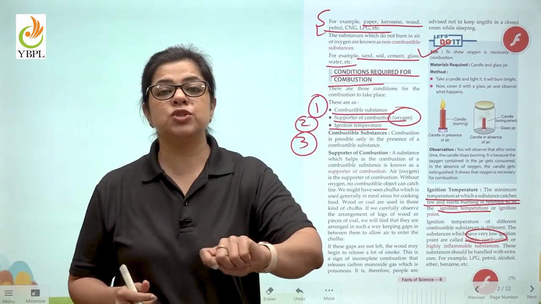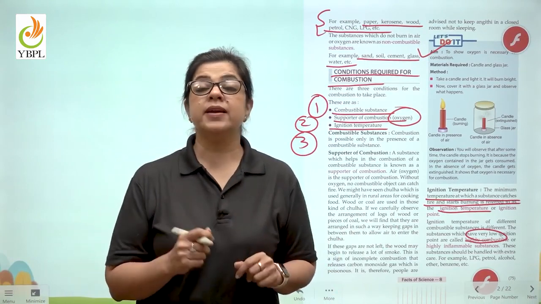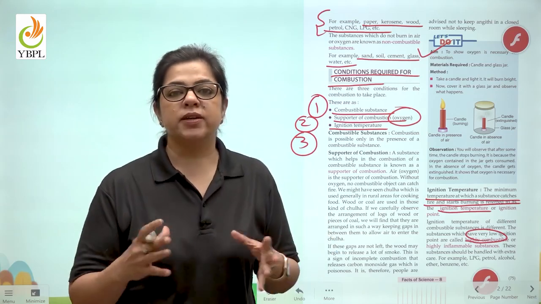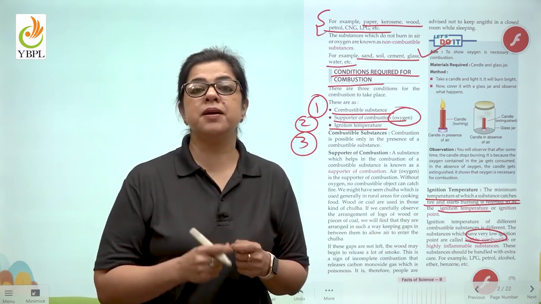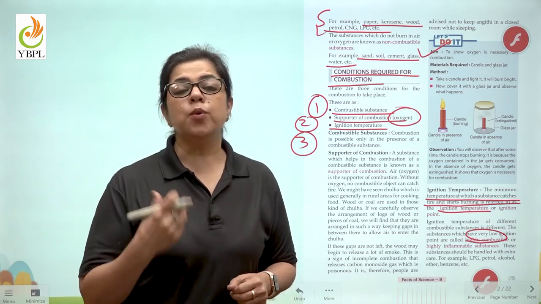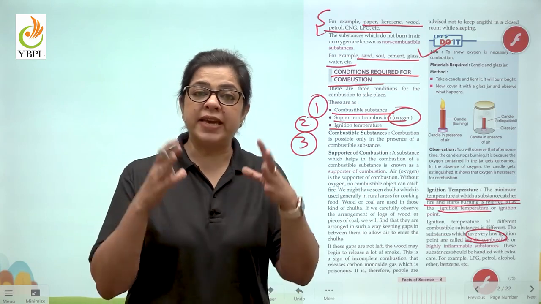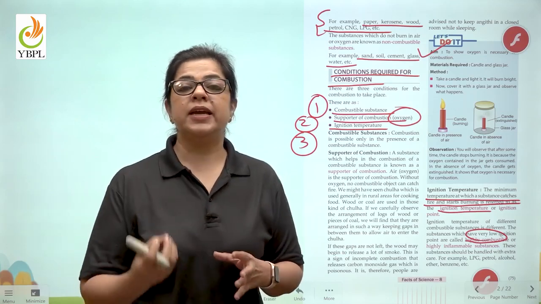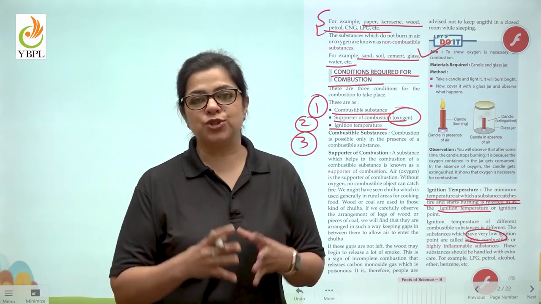So, for example, when I switch on the burner and I put the lighter, it instantly lights up. When I bring a matchstick near a piece of paper, it instantly lights up. What are these things? These things are highly combustible. Whereas, if I bring a matchstick near a piece of wood, it is going to take a very long time to burn up. So, that thing is not very highly combustible. I will have to heat the wood much more than I will have to heat a piece of paper in order for it to burn. So, what is this called? This is called ignition temperature.